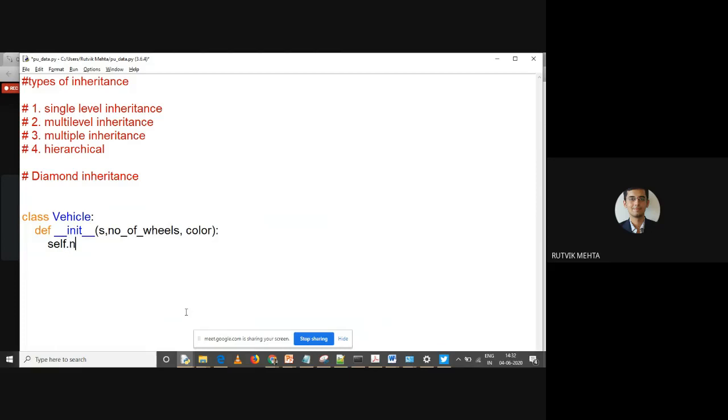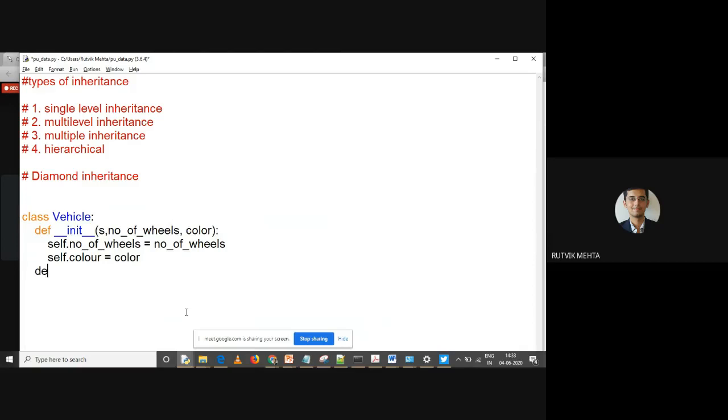So I'll say self.number_of_wheels is equal to number_of_wheels. It is not mandatory that these two names should be the same, so I can change it like this also. Self.colour, here I am using another spelling of color, COLOUR, and here we are using just an argument. So self.colour will be known as the instance variable, not color. Understand this? colour is considered the instance variable and not color. This is pretty important in Python.